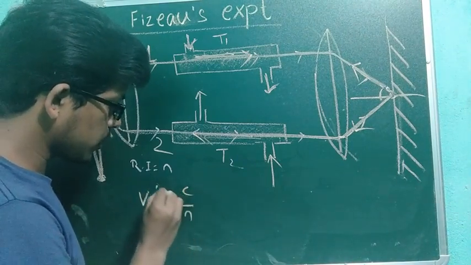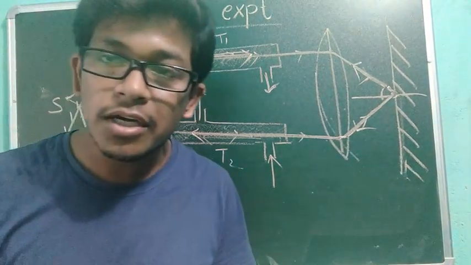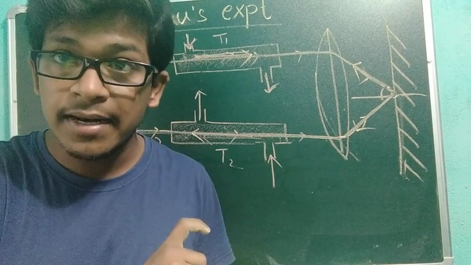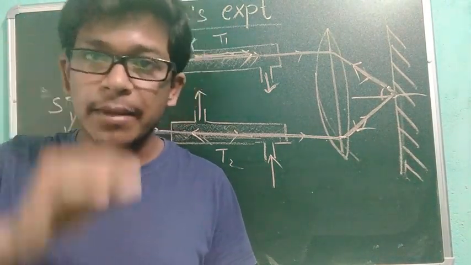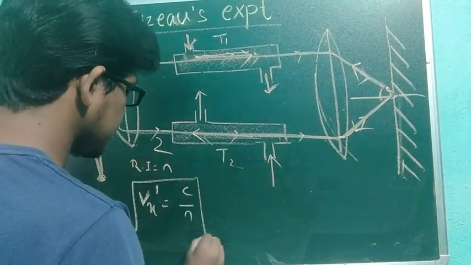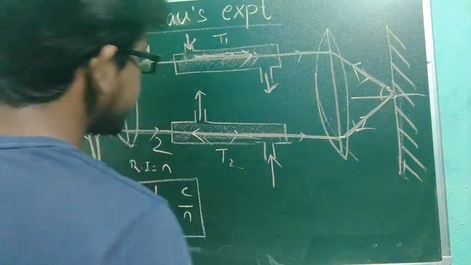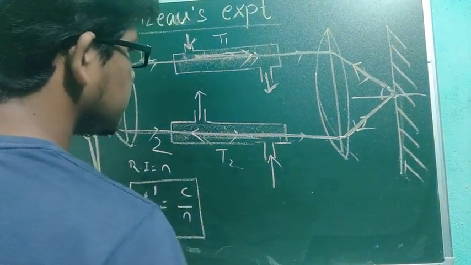This one I have already told. If the refractive index of the medium is n, then the velocity of light in that medium is the velocity of light in vacuum divided by the refractive index. So this is the velocity of light inside the medium. Let's say the water is flowing with velocity u.